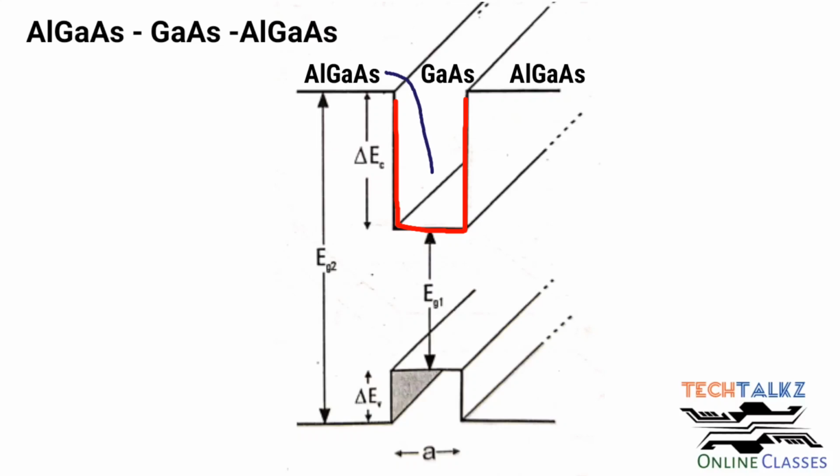Electrons from GaAs will be trapped inside this well. The electrons can stay in any one of the energy levels within the well. Since GaAs is nanometer size, the energy states are discrete. We know that in bulk semiconductors, energy states are continuous in nature.